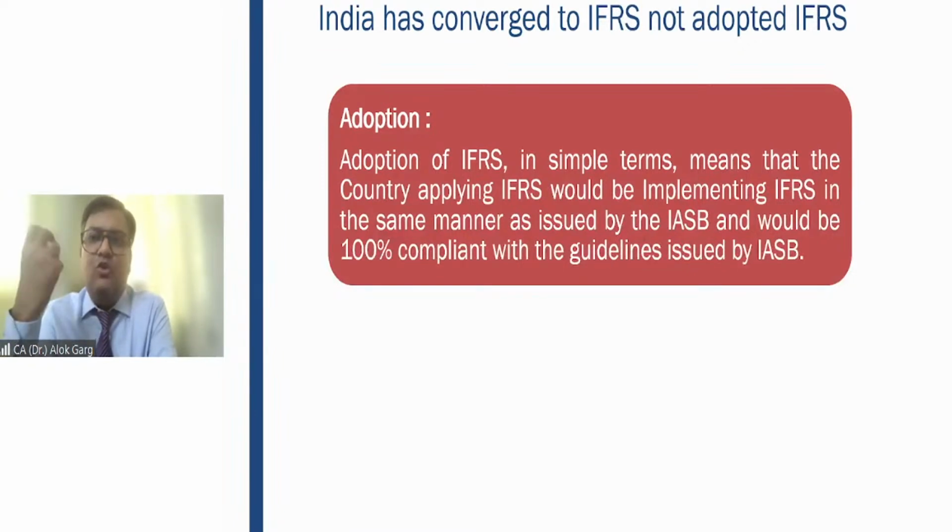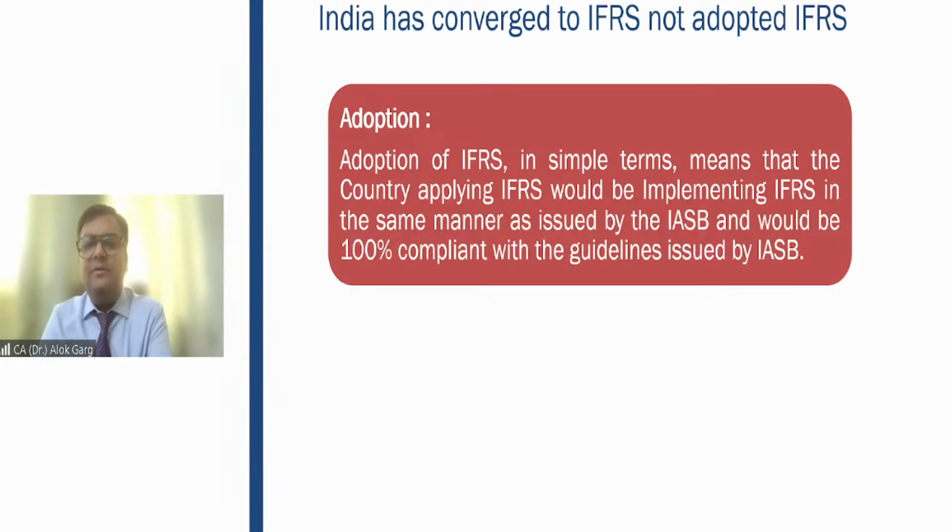Like Europe. Europe has adopted IFRS. When you look at HSBC Holdings PLC's annual report, since this bank is listed in London on the London Stock Exchange, when you go to the basis of preparation part, they write that the financial statements of HSBC Holdings PLC have been prepared as per International Financial Reporting Standards as issued by the International Accounting Standard Board and as adopted by the European Union and the European Financial Reporting Advisory Group.